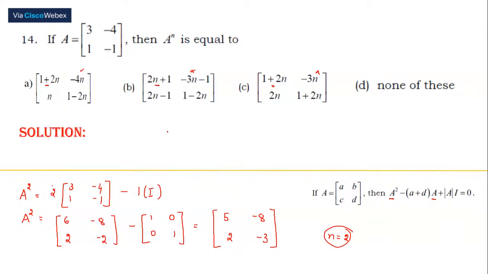Okay, Rachna is asking, why did you take n to be 2? Now, the options that have been given to us are A to the power n. These values are A to the power n. And what we have found out over here is A squared. Now, if I take n to be 2 in these options and it satisfies, then that particular matrix is right for us. So that was the reason we took n to be 2 in all the matrices and checked. Okay, I hope I have reached you, Rachna.